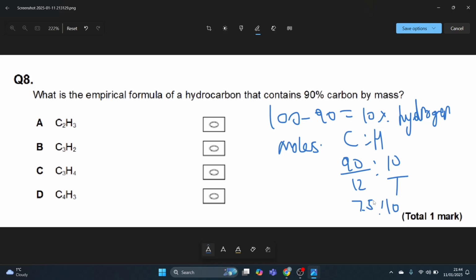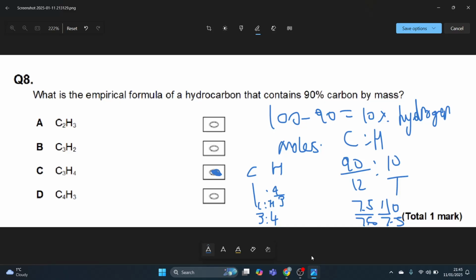I want the empirical formula, so I divide by the smaller number, 7.5. So I get 1 for carbon, and 10 divided by 7.5, 4 over 3, for hydrogen. For the simplest whole number ratio I multiply by 3 and get 3 to 4. And that is C3H4, therefore the answer is C.